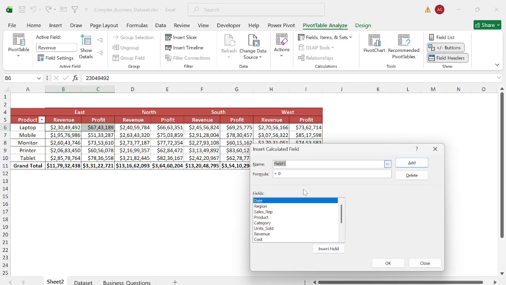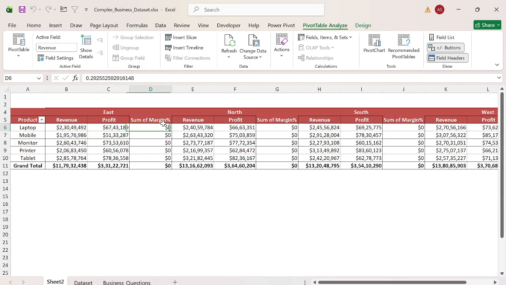Here you can name it margin, or margin percent. What you have to do is divide the profit by revenue, so it will give you the profit margin. Click OK. So now this is the profit margin.